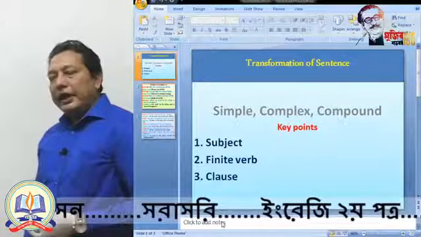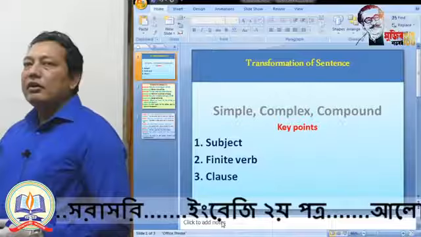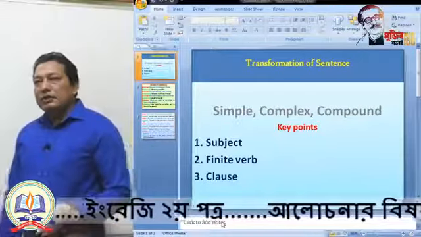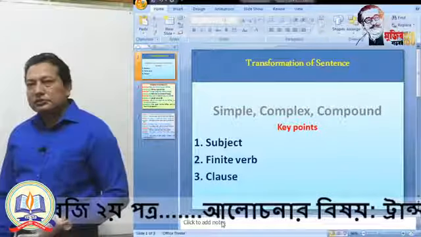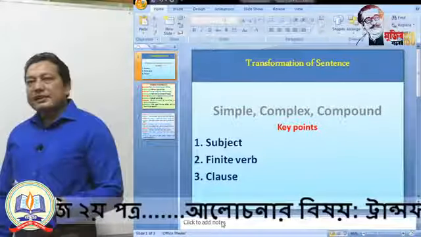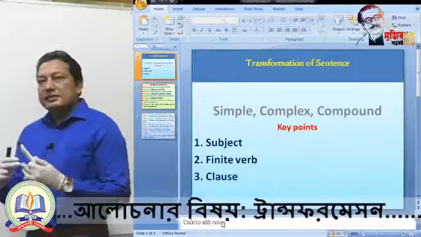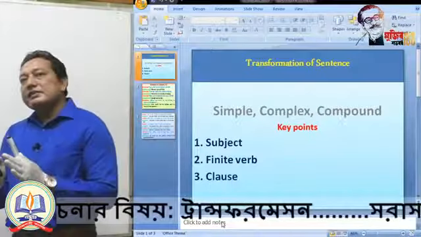For a simple sentence we need a subject and a finite verb. You know very well what a finite verb is. A finite verb indicates the completeness of thought, and the subject performs the action. So if you get a single subject and a single finite verb, you can say that it is a simple sentence.